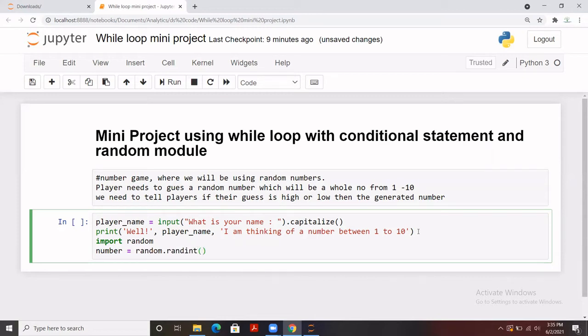It's a function of random which generates whole numbers, basically integers. The last range value is excluded, so since we need 1 to 10, I'll be passing 11. If I pass 10, it will take only up to 9. So we are going to generate the number here.